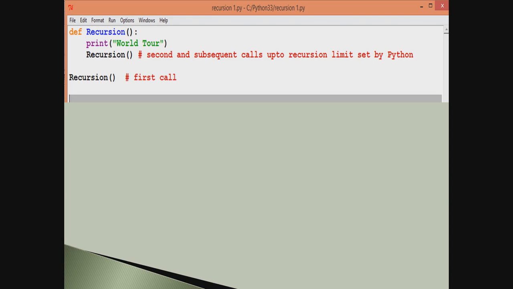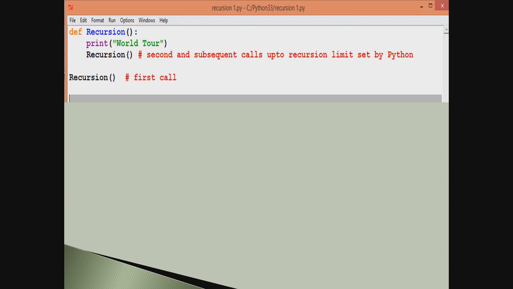But in Python, there is a maximum limit till which recursion can be done. Normally, the Python interpreter executes a recursive function 1000 times. But a programmer can change this. A programmer can increase the recursion limit, or even decrease it. We will see how we can do that.